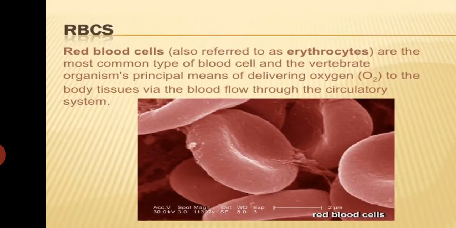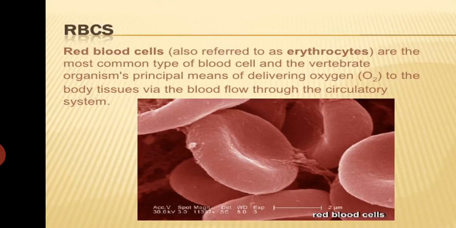RBCs, red blood cells. We know in our blood we have three types of cells, that is RBCs, WBCs and platelets. Red blood cells, also called erythrocytes, are the most common type of blood cell and the vertebrate organism's principal means of delivering oxygen to the body tissues by the blood flow through the circulatory system.